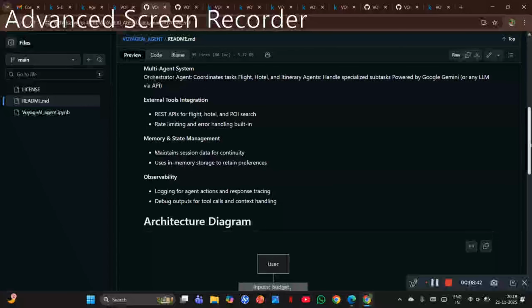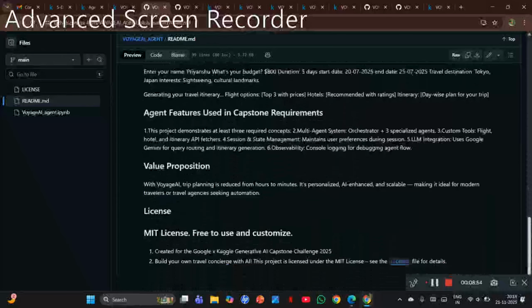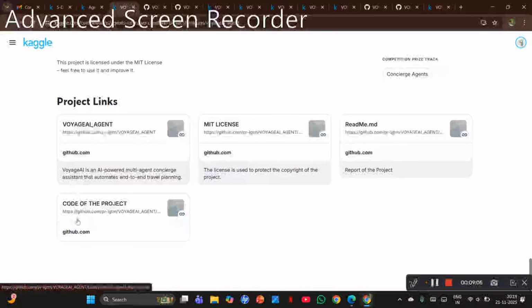So these are just the written things. Now let's explore the diagram, which I have already told you about, and I have interpreted the entire diagram. I have talked about the license also. So let's move to the most fascinating part of the project, the programming part, the code of the project.